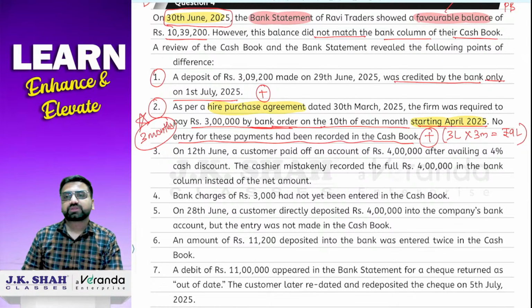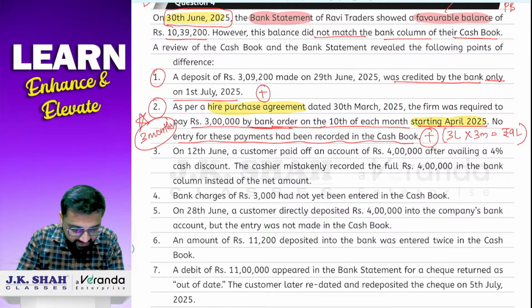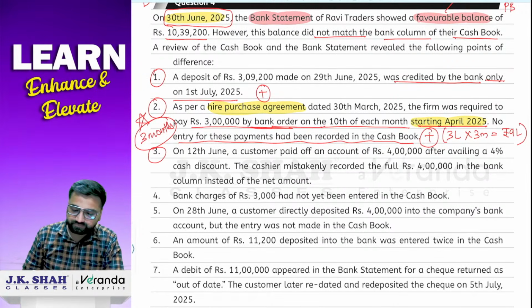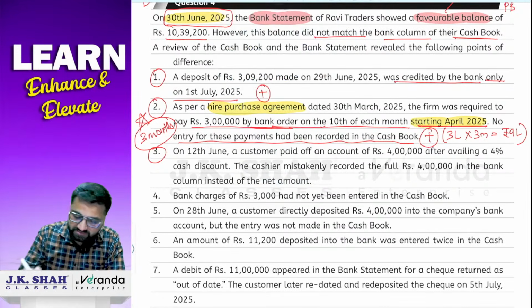9 lakh rupees. So basically you just have to add 9 lakh rupees. Clear? So this is also plus. Now comes the third transaction. Okay, so now third one, understand.